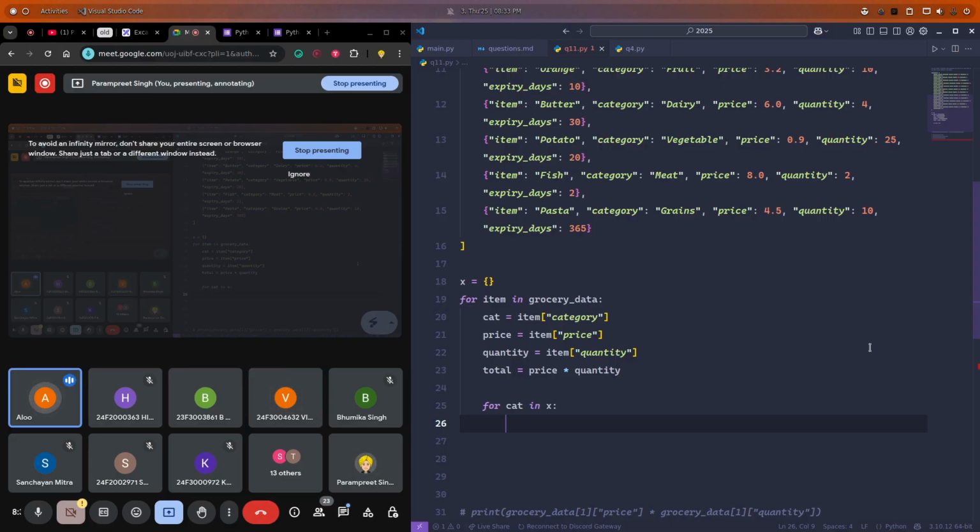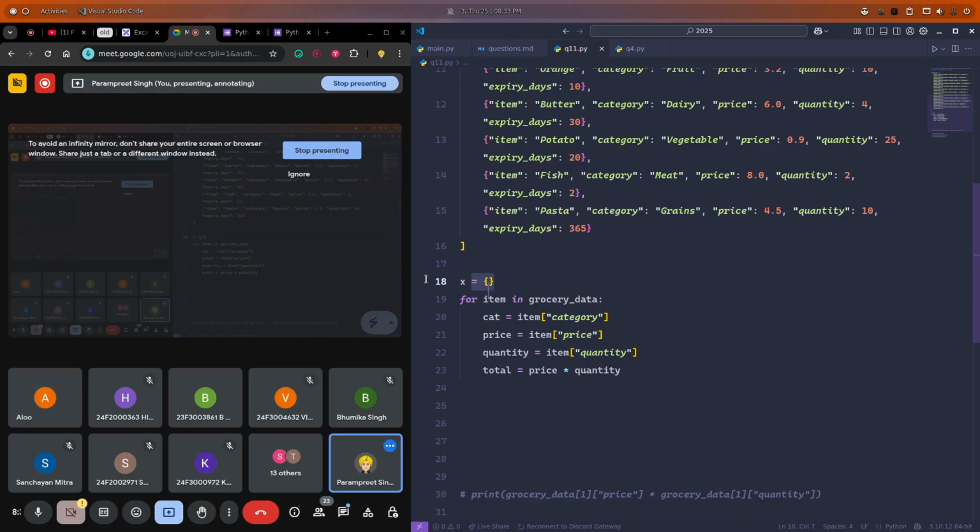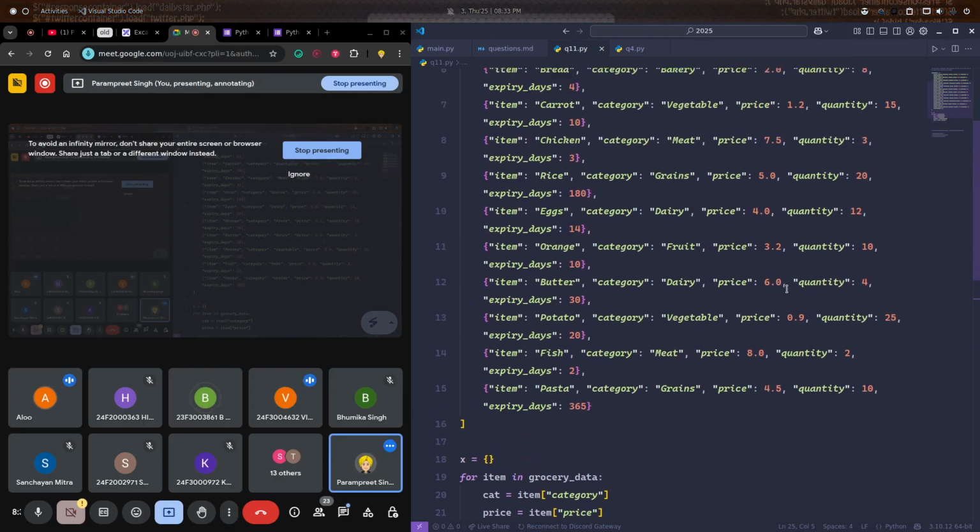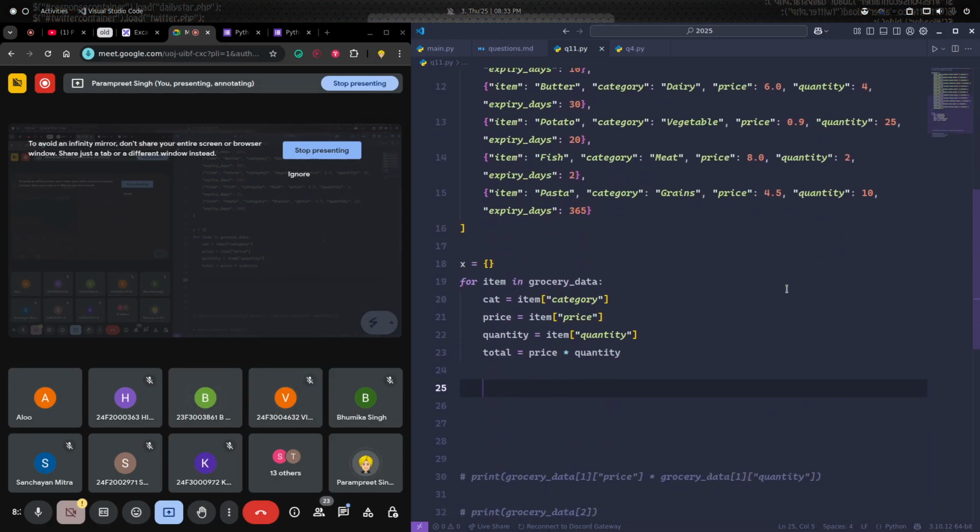No, we can make a key value pair in X. The dictionary is already there. And what will that key value pair be? Cat and total. So I can write X[cat] equals total.